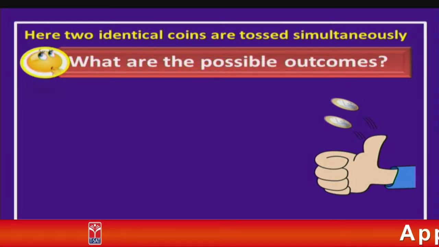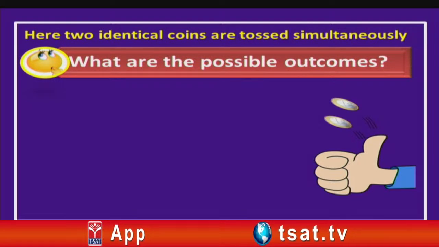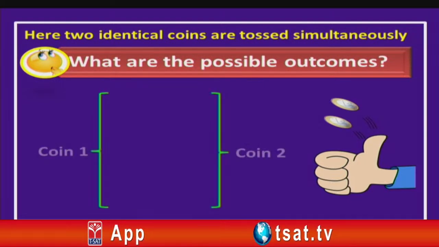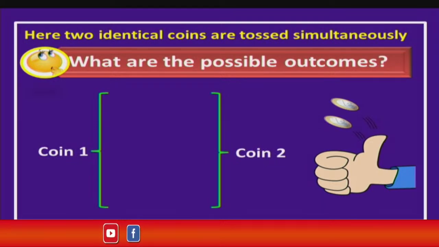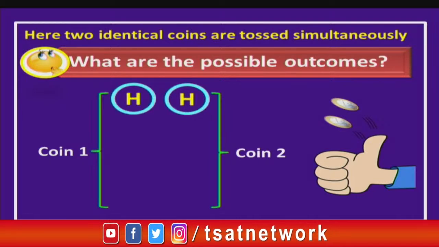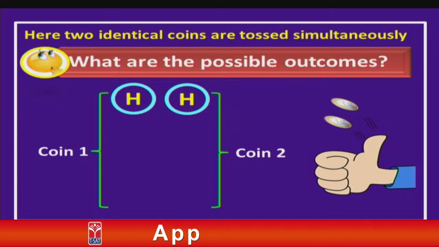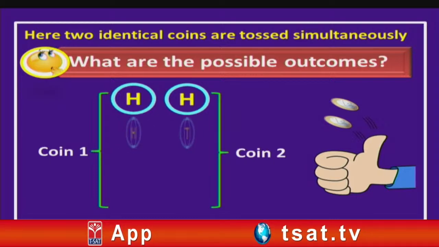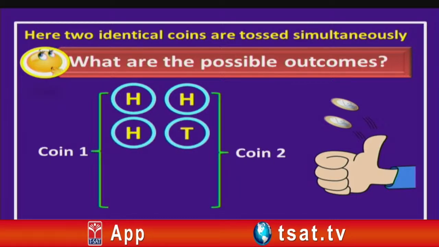Now, suppose 2 coins are tossed, what are the possible outcomes, children? Let us see. So, we have 2 coins here. When I toss these 2 coins at a time, I may get head in the first coin and also head in the other coin, is it not, children?